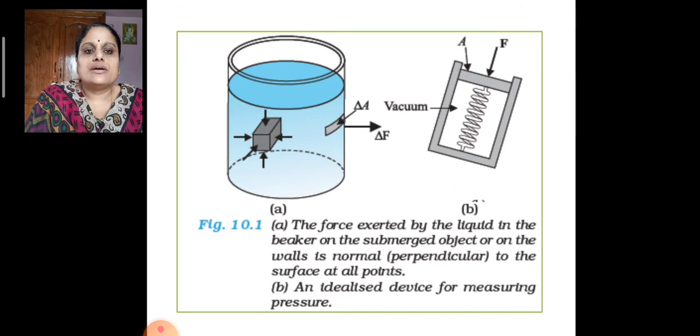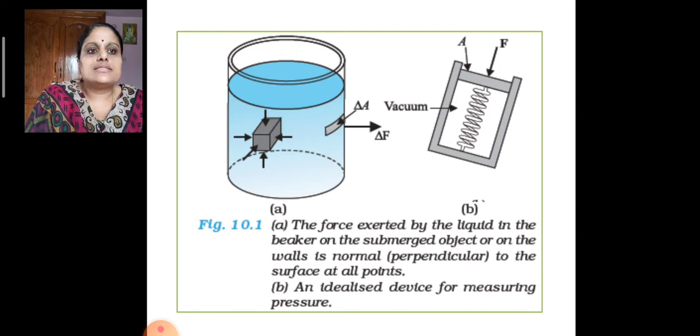In this figure, we can see that in a small volume taken inside the liquid, the pressure exerted on all of its surfaces will be equal and normal to the surface. In figure B, we can see a device for measuring pressure.